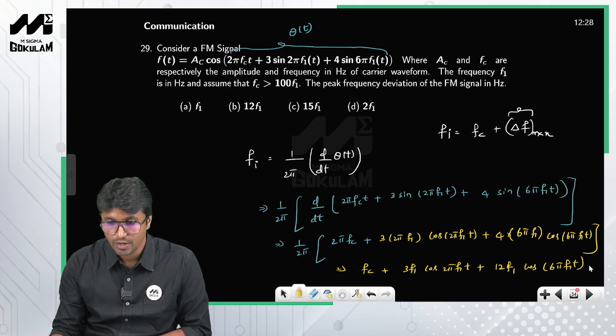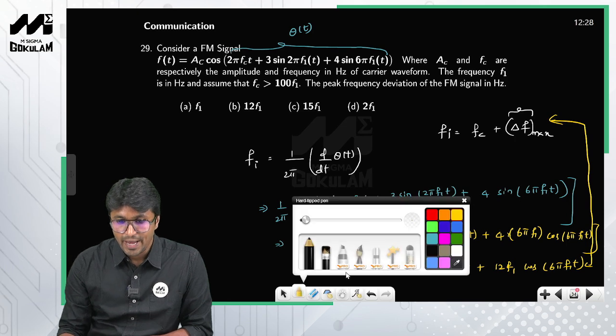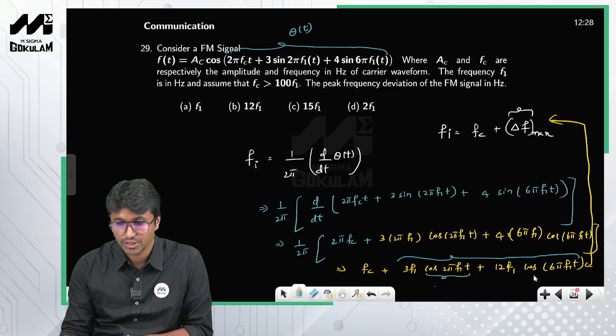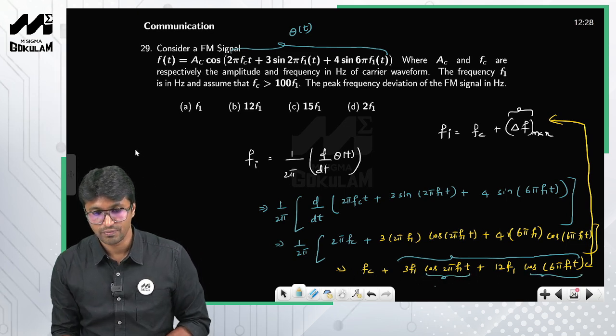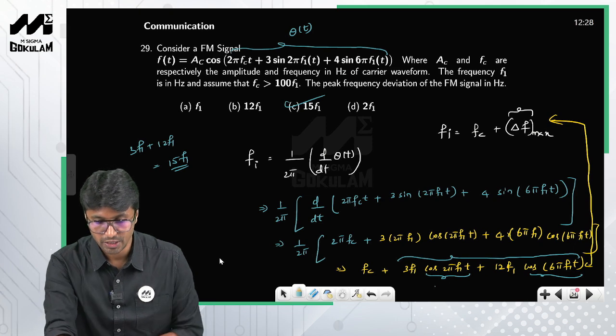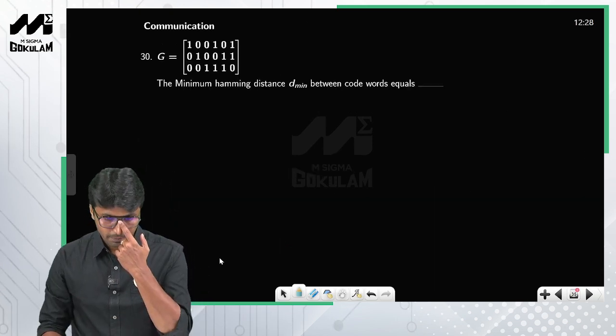Now all you need is the maximum value of this. What is the maximum value of the cos function? The maximum value of this term is nothing but 3f1 plus 12f1, which is 15f1. So the answer is C. Okay, so this is how you solve this particular problem. Now let us move on to the next problem.